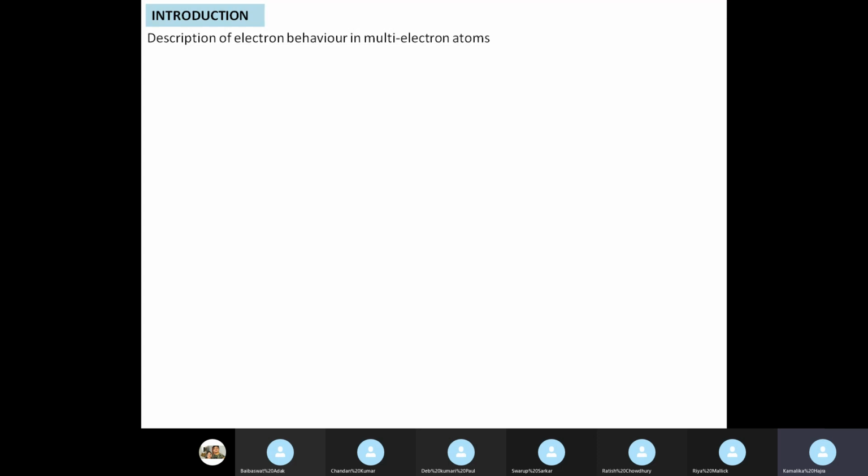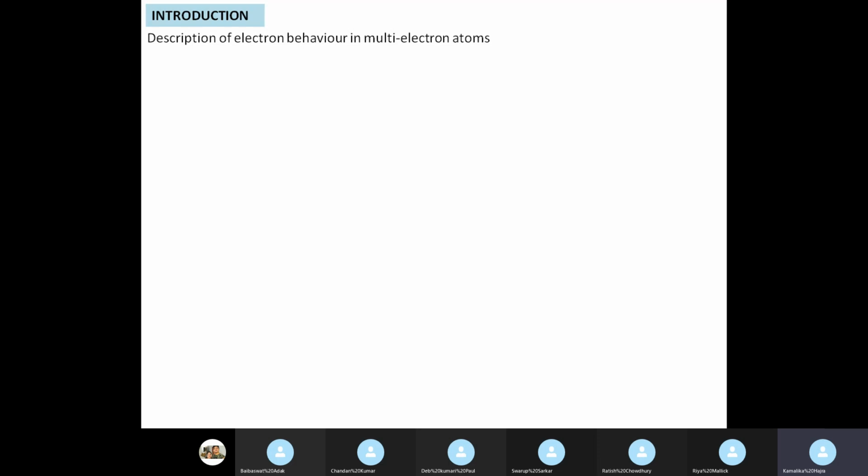In the hydrogen atom, we are at peace because we have only a single electron to deal with, and by using the combined mass problem, we take the nucleus to be a stationary object around which the electron is moving. So a two-body problem is reduced to a one-body problem by using the reduced mass formula.